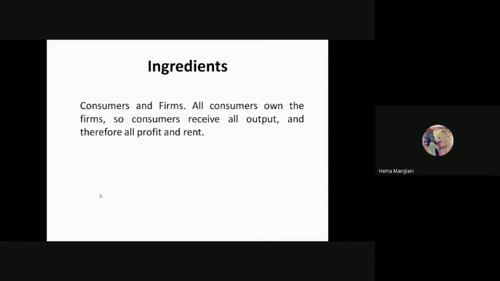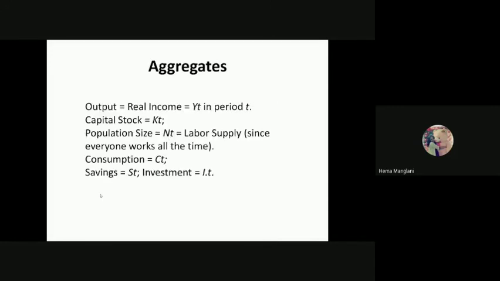So what ingredients are there? As I was discussing, there are the consumer and firms. The consumer owns the firm, so the consumer receives all output, and therefore all profit and rent too. So we'll talk about these aggregates. The output, which equals real income, that is our target, we define as Y_t in time period t. Capital stock equals K_t.